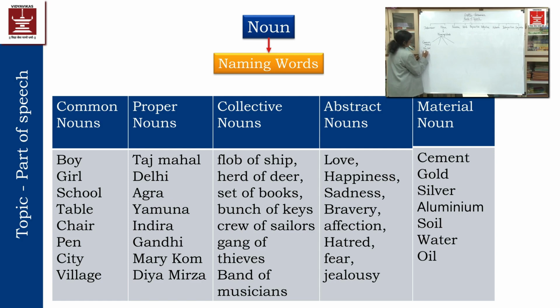school, then table, chair, pen. If I am saying that I have 2 pens, pen will be the common noun. But if I am specifying something, for example, I have 2 ball pens and 2 gel pens. I have 2 marker pens. That means I am specifying. So that marker pen set of words will be called a proper noun.